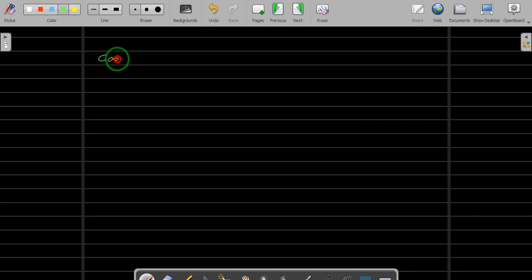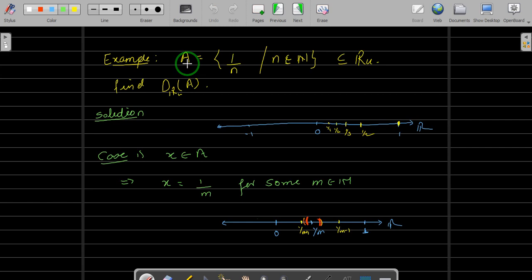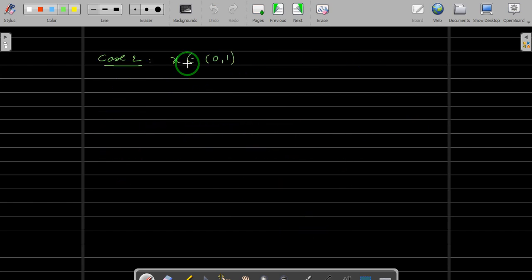Case 2, let us take x in the open interval 0 comma 1. So if you take x belongs to (0, 1), then of course x can also be an element from A, right? Because half is also in (0, 1), 1 by 3 is also in (0, 1). So let us also say that this x does not belong to A. That means x is not of the form 1 upon m. Okay, again let us draw this. Let me draw a bigger one. This is your R.